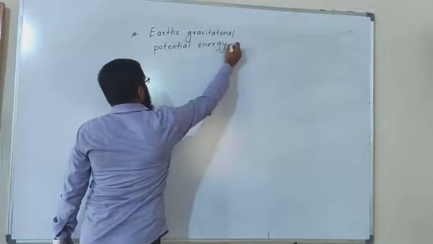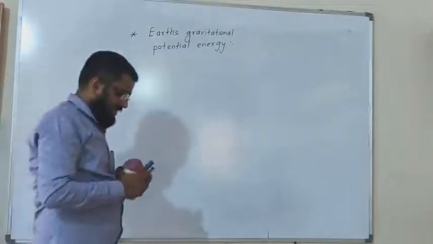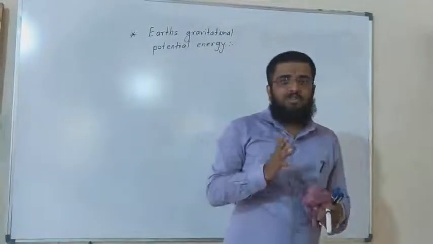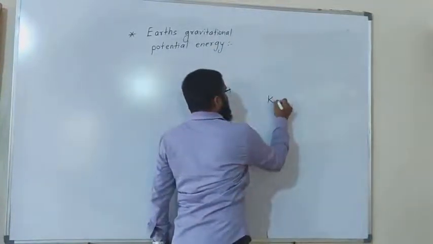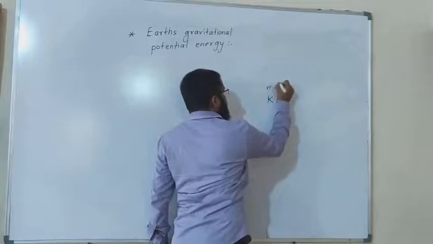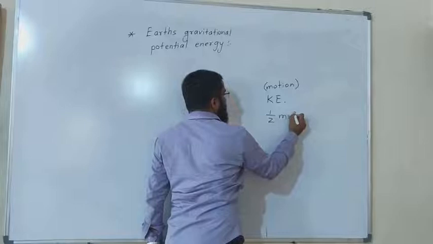But before studying the potential energy, we should know what is kinetic and potential energy, because that is the second chapter of your 9th standard. In the 9th standard you have studied that when a body is in motion, it possesses some kinetic energy, and that is given by the formula 1 upon 2 mv square.